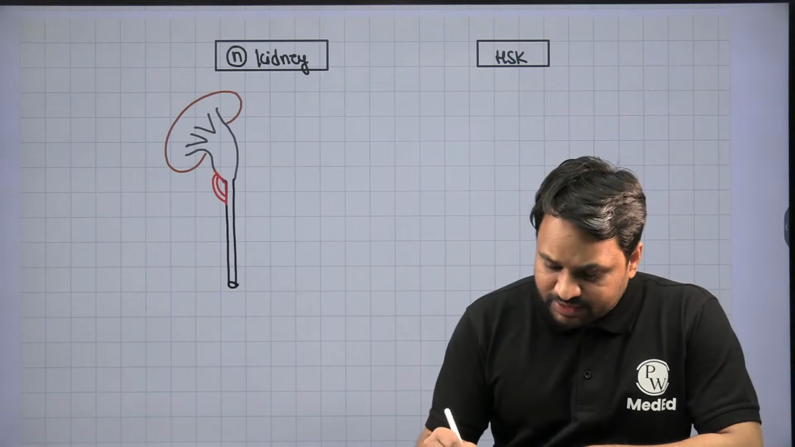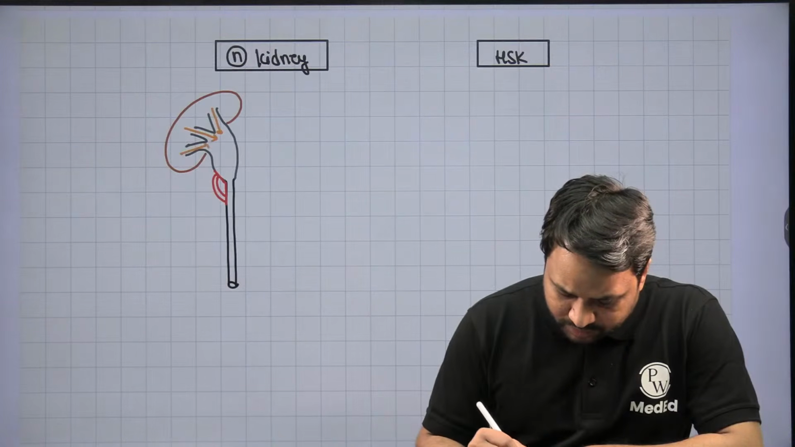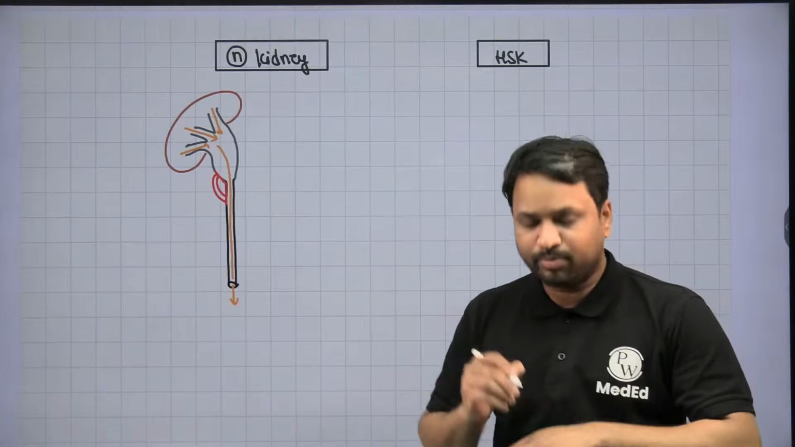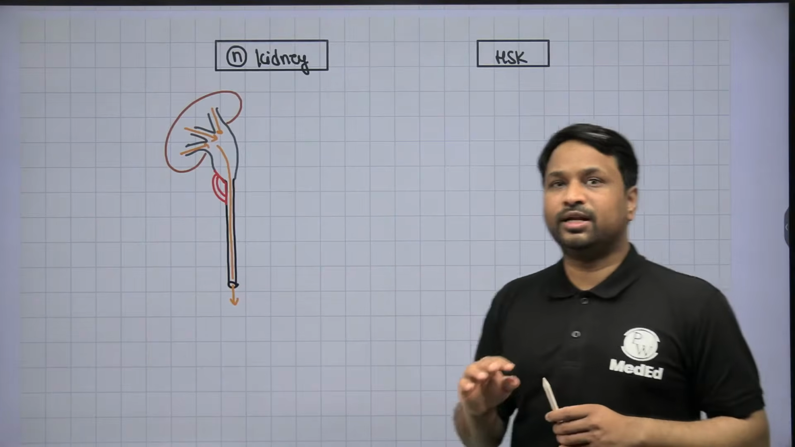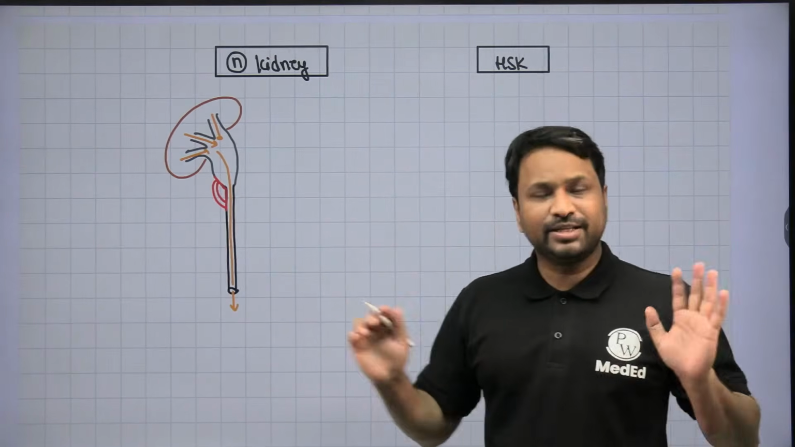The advantage of this angle is that whenever the urine is going to flow, it will flow into the ureter without any problem. And this is how the normal kidney's orientation is.